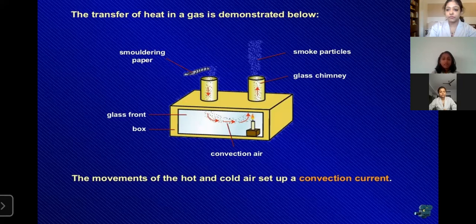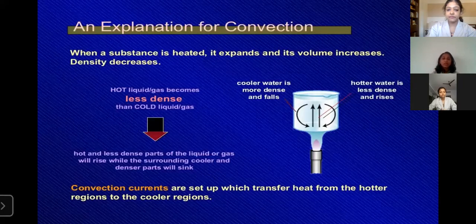And this is convection that we will discuss more. Here we can explain a little bit: when a substance is heated, what happens? Heated means its volume increases, it expands. We know the equation: density is equal to mass by volume. So when volume increases, density will decrease. So in the case of a hot body, volume increases and density decreases.